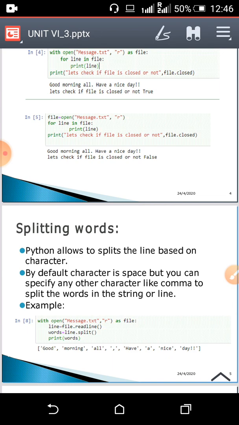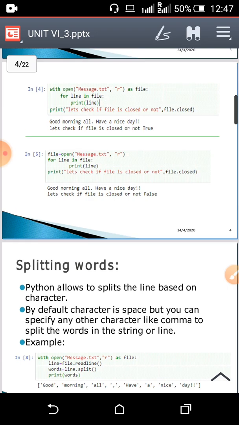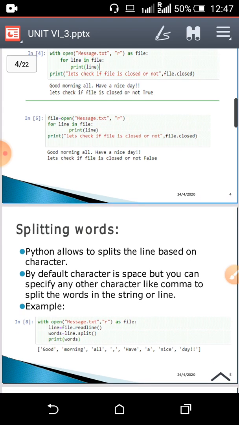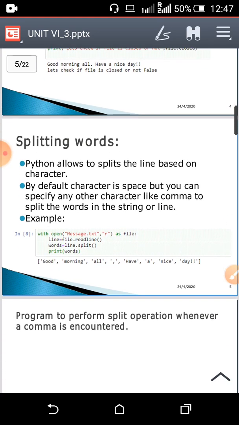So after that print statement I need to write file dot close, whereas with open we don't have to write file dot close, because once the successful operation has been done, it will close the file automatically. So this is nothing but opening a file using the with keyword.